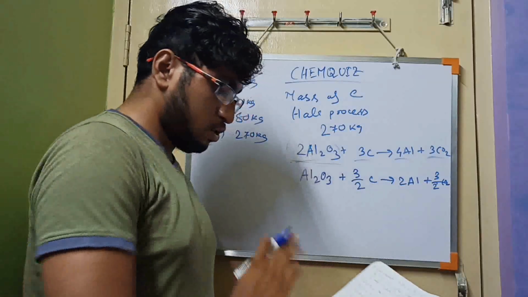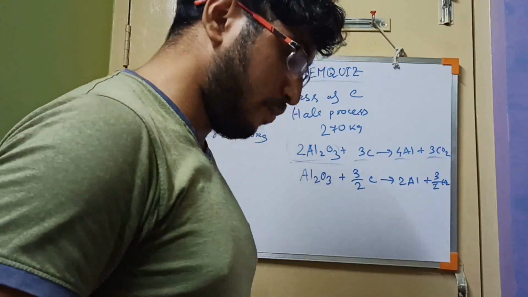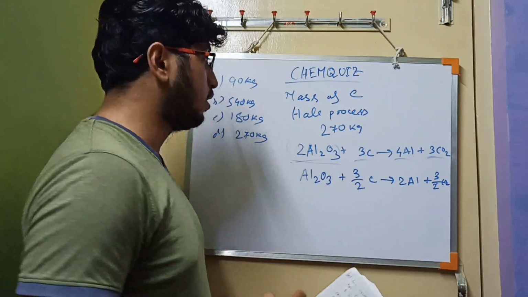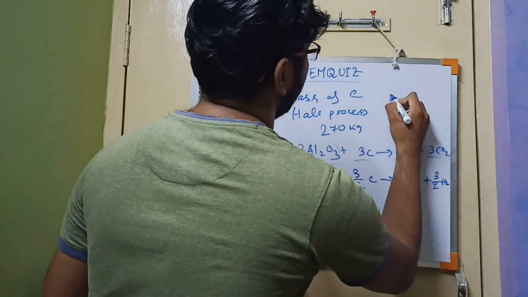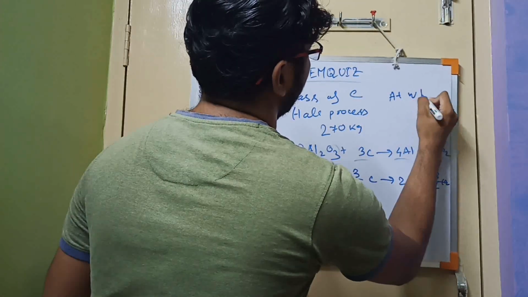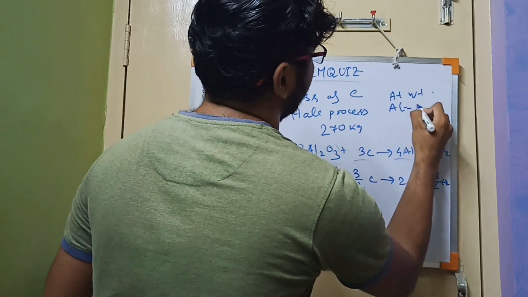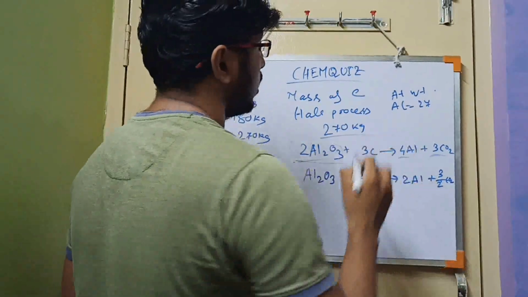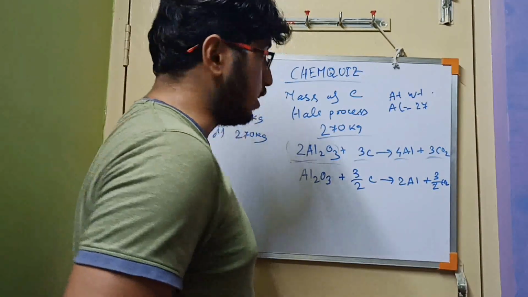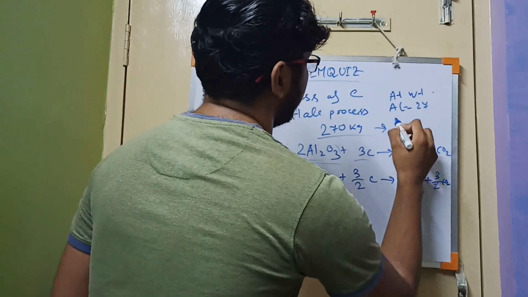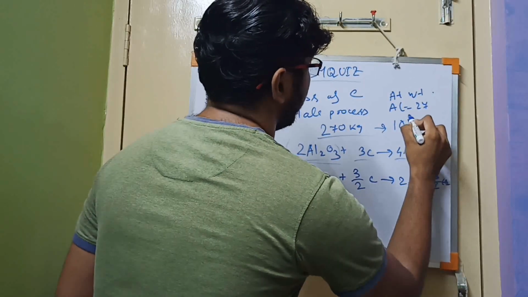So this is as 1 mole. Now we have to calculate: the atomic weight of aluminium is 27. So here we are getting 270 kg, that means approximately 10 to the power 4 moles.